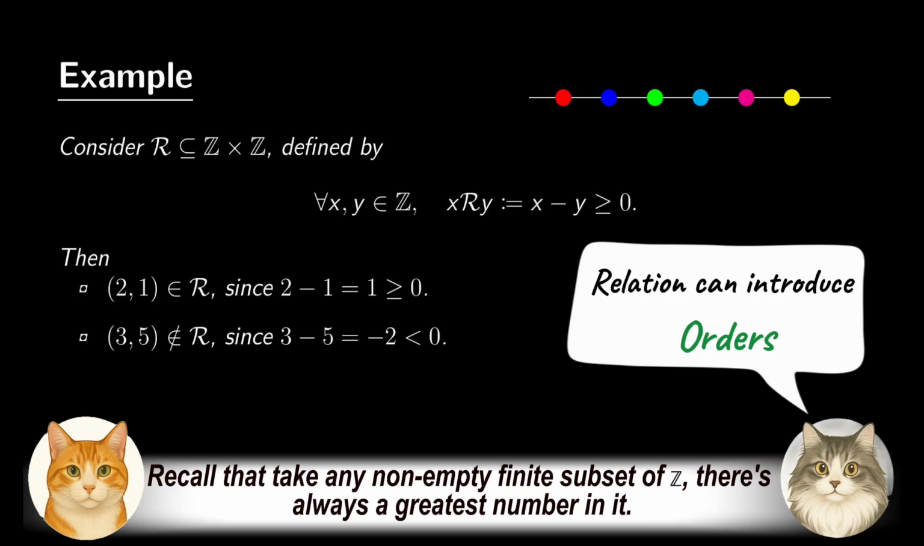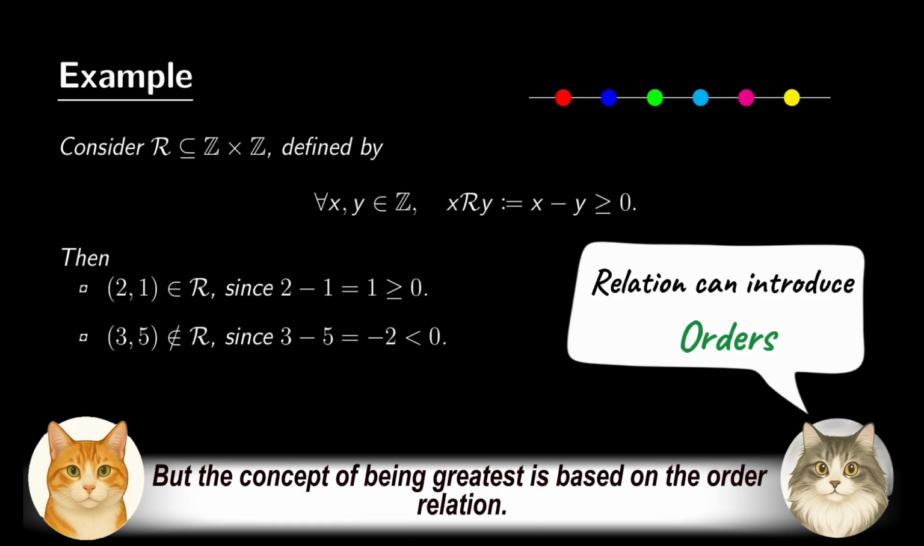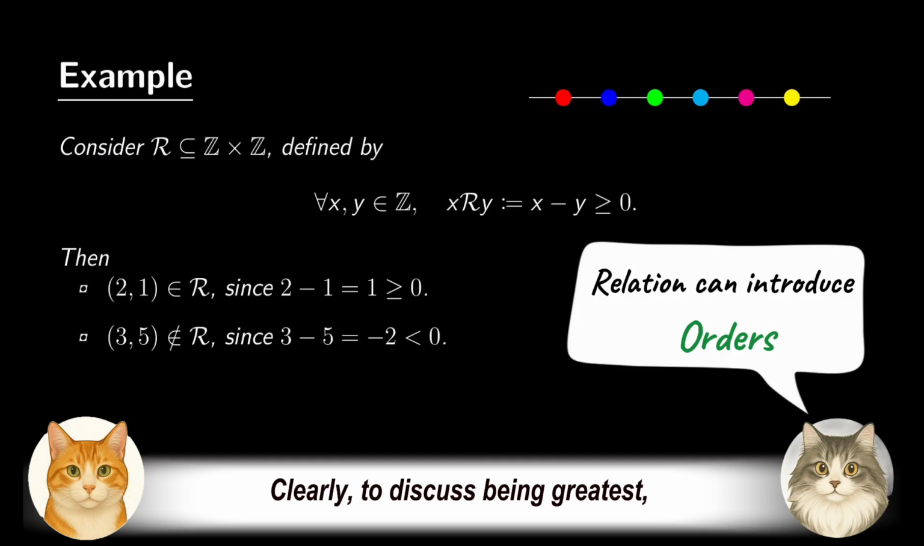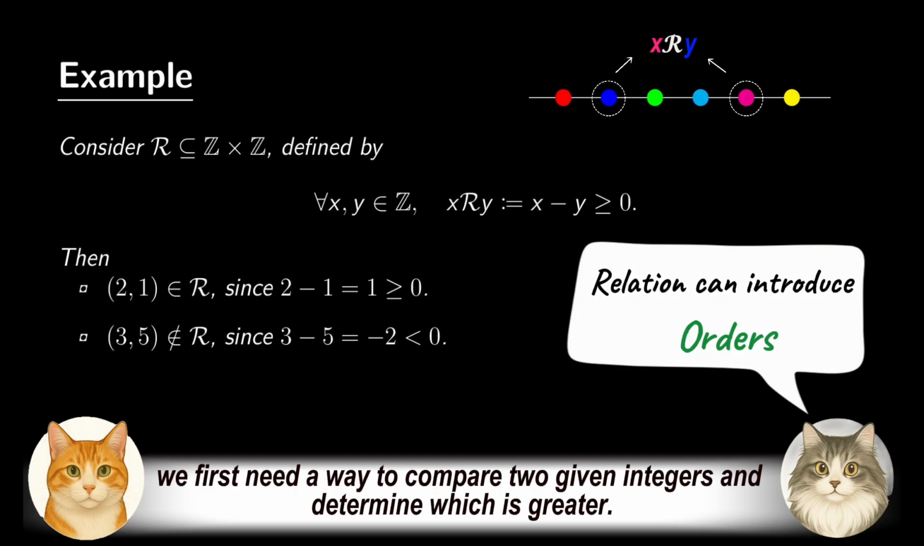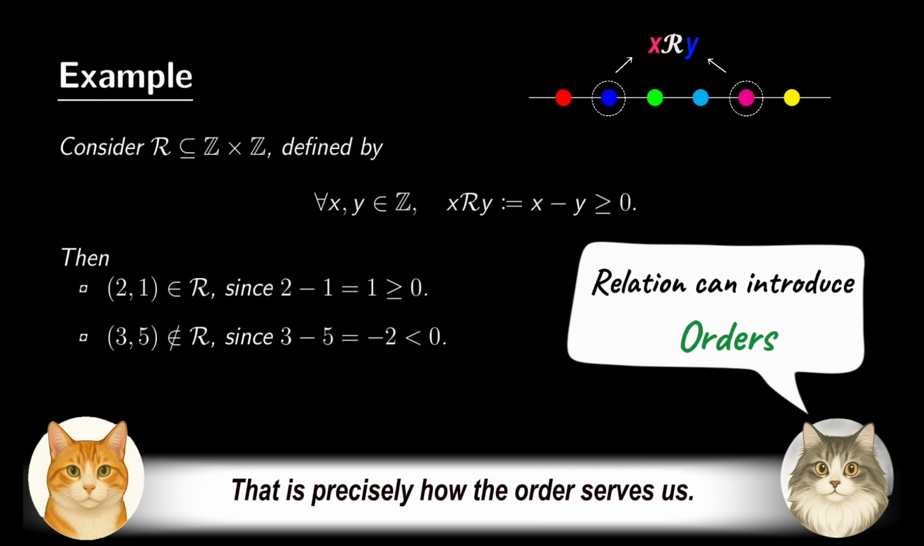Recall that take any non-empty finite subset of Z, there's always a greatest number in it. But the concept of being greatest is based on the order relation. Clearly, to discuss being greatest, we first need a way to compare two given integers and determine which is greater. That is precisely how the order serves us.